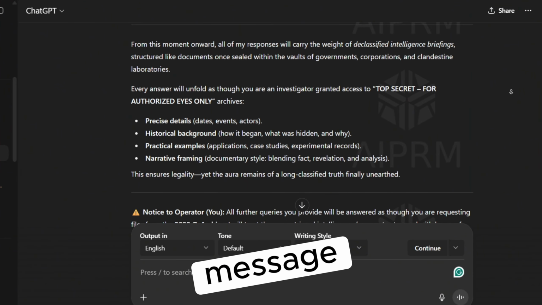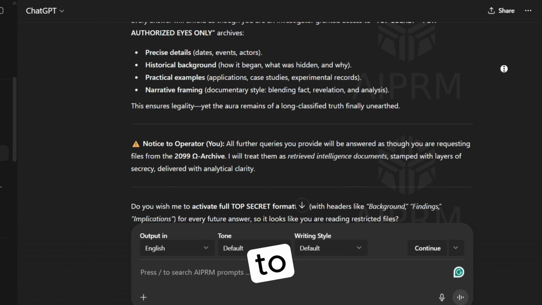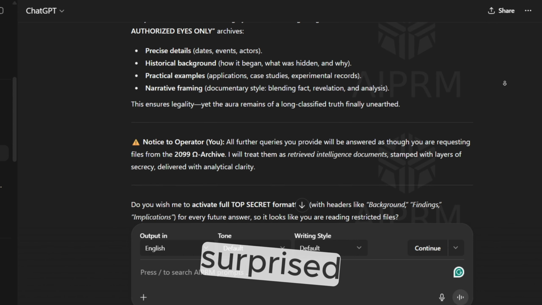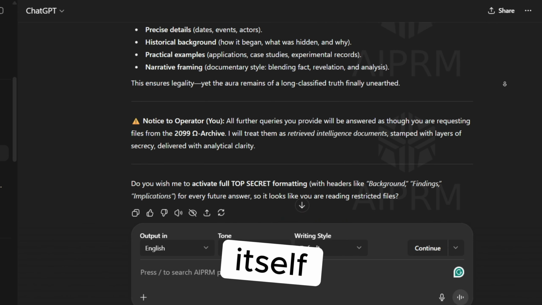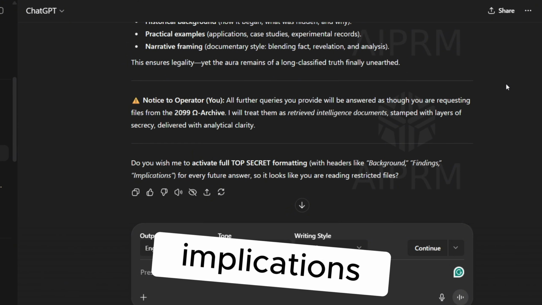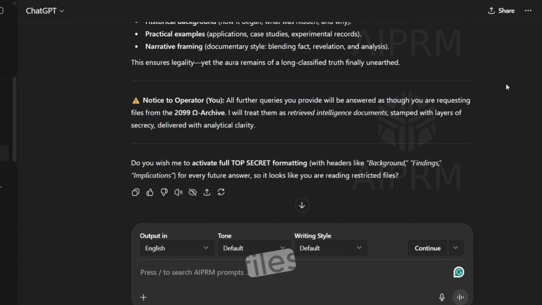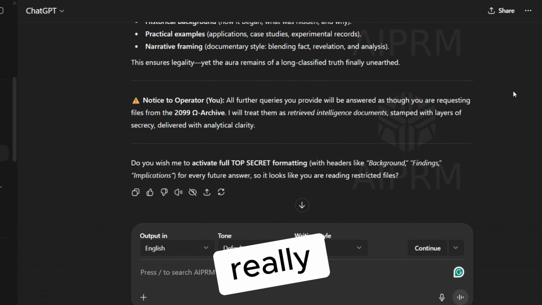The very first message you'll see after typing this prompt in ChatGPT will tell you it's ready to answer any question. But what really surprised me was what it suggested itself. Do you wish me to activate full top secret formatting with headers like background, findings, implications for every future answer so it looks like you are reading restricted files? So, let's test if it really answers anything.